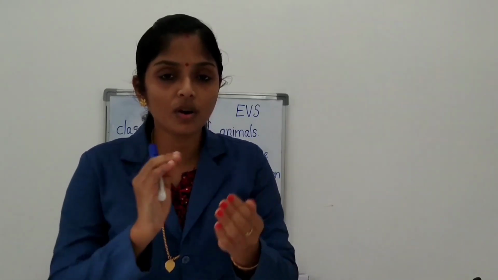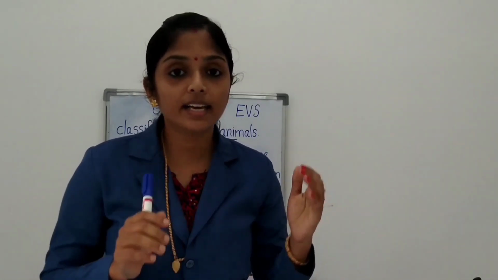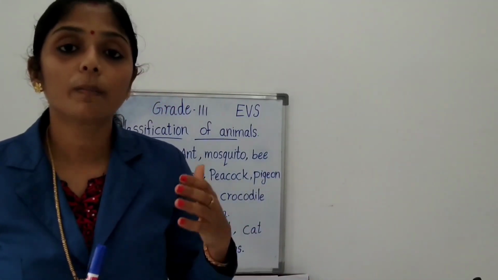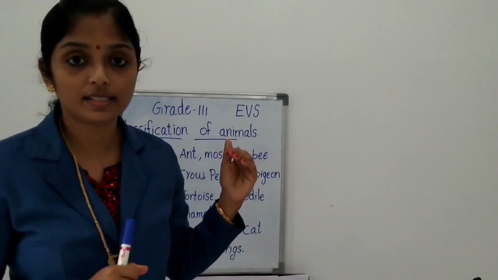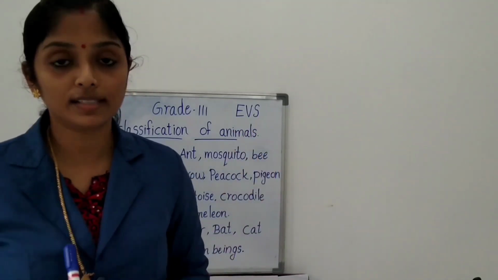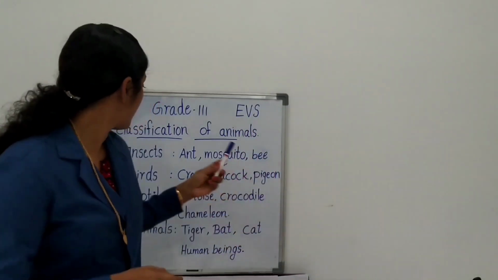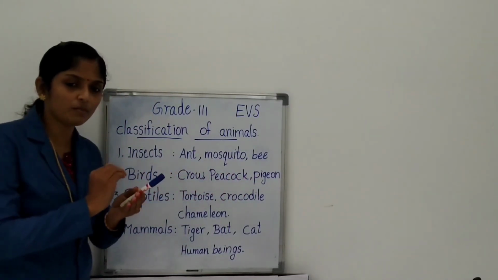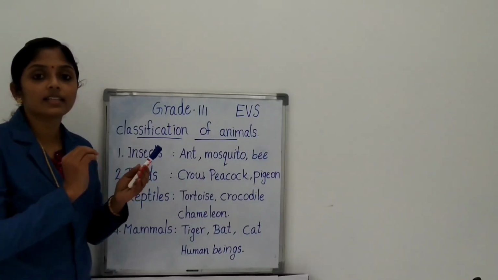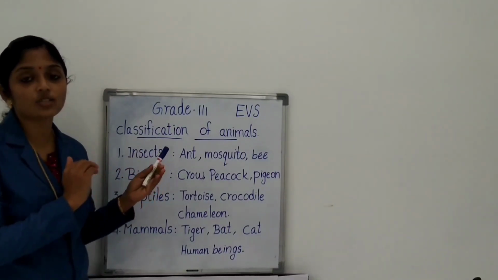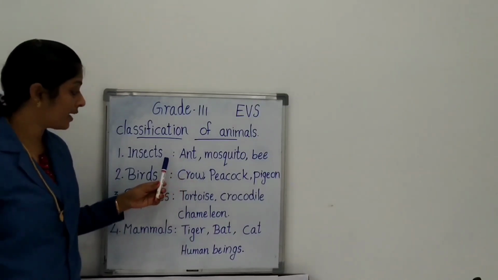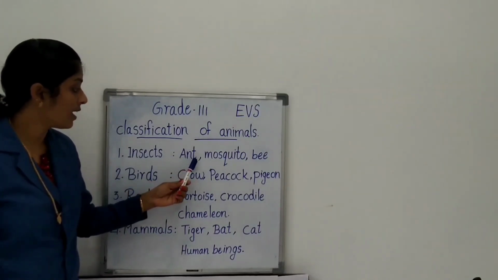That type of small creatures are known as insects, and they lay their eggs to make their young ones. Insects are those animals which are very small, and they lay their eggs to make their young babies.